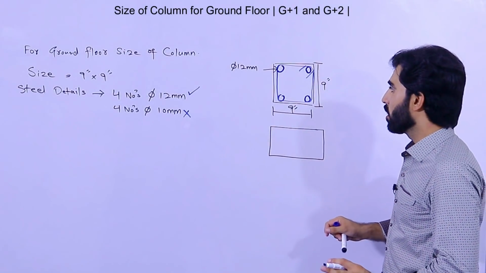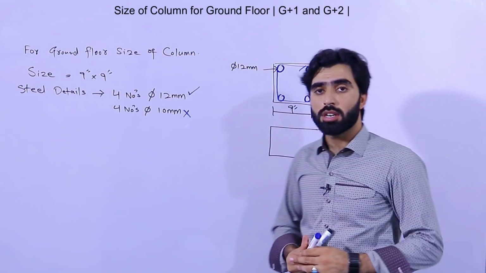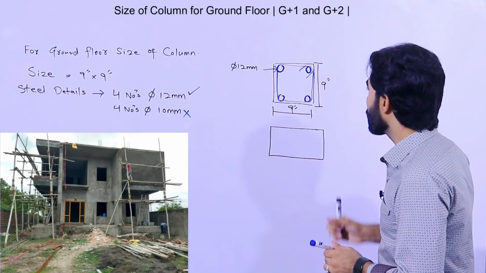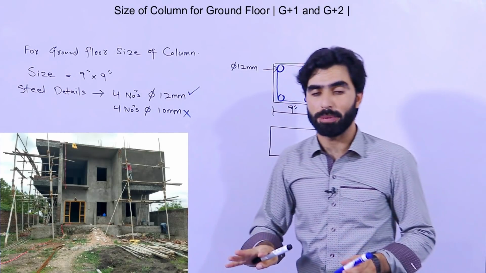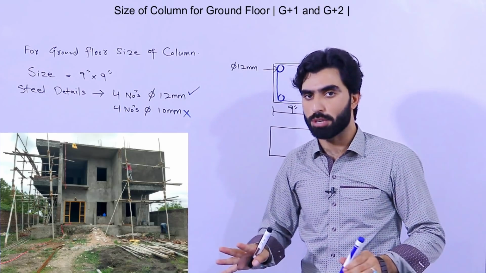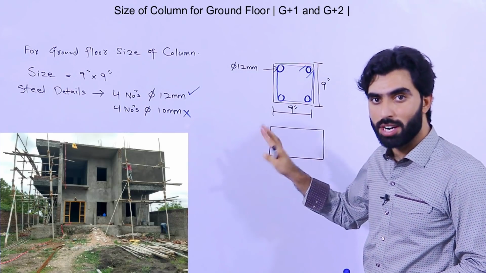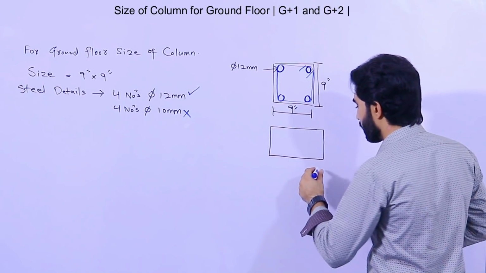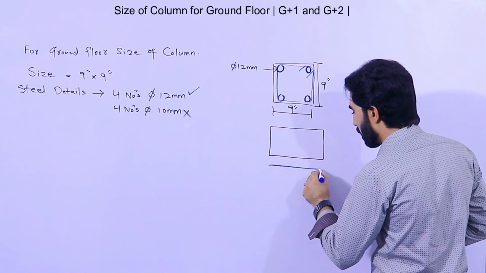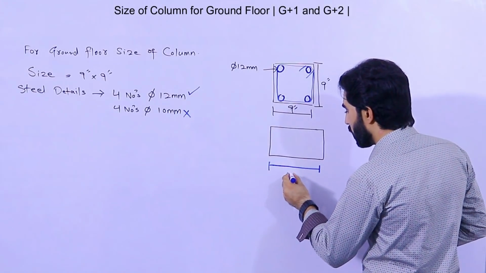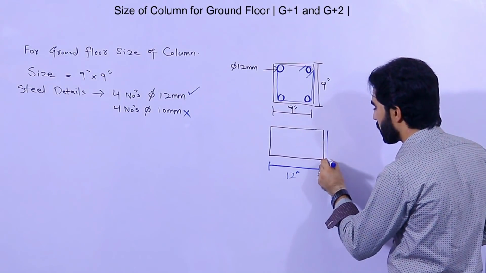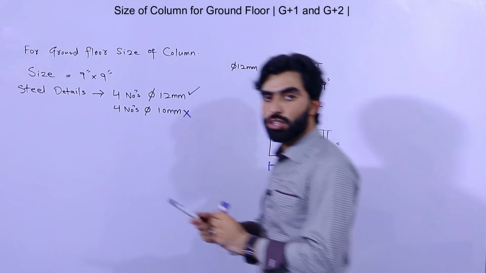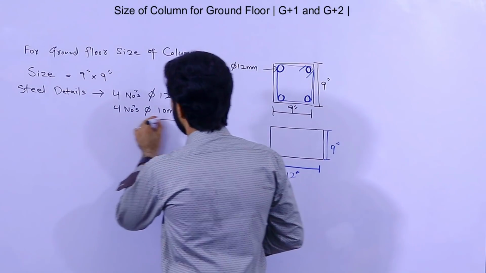Now, guys, next, if you want to construct ground floor plus first floor in future, in this case don't use 9 by 9 inches for a domestic building, because I am talking about domestic buildings, not commercial buildings, and it's especially for non-technical people, as I told you before. In that case, remember this, the size of the column should be 12 inches by 9 inches in the case of G plus 1 story.